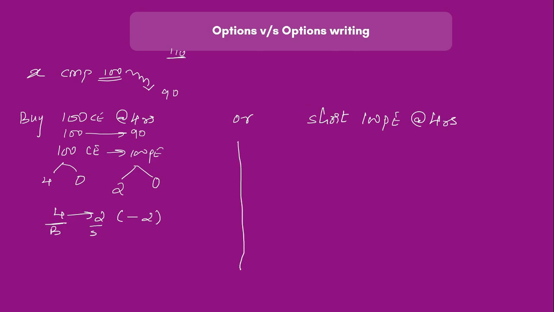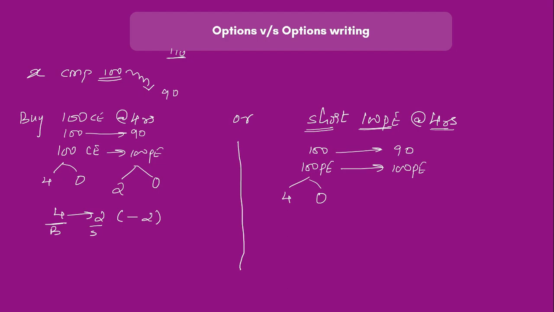Let us talk about what would happen when I short a 100 put at 4 rupees. If I'm selling the 100 put at 4 rupees, when the stock goes from 100 to 90, this 100 put, which is at 4 rupees extrinsic value and 0 rupees intrinsic value, would now become in the money, because here the strike price is greater than the current market price.